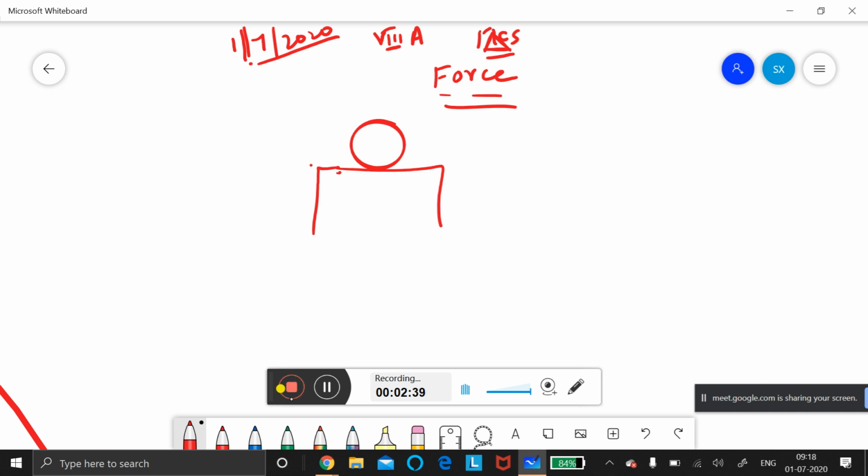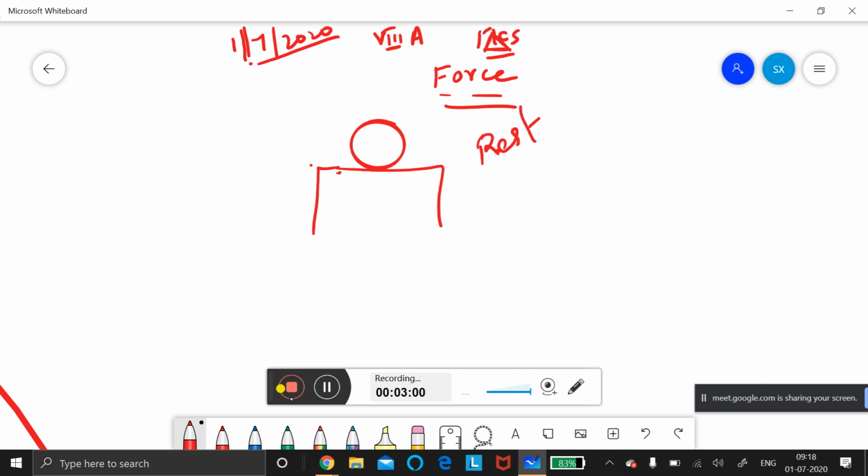What are the forces acting on this? Anybody? Nobody is answering. Try, tell me. Student: Ma'am, it can change the state of rest. No, it is in the rest position, the stationary position. Now tell me, what are all the forces acting on this?